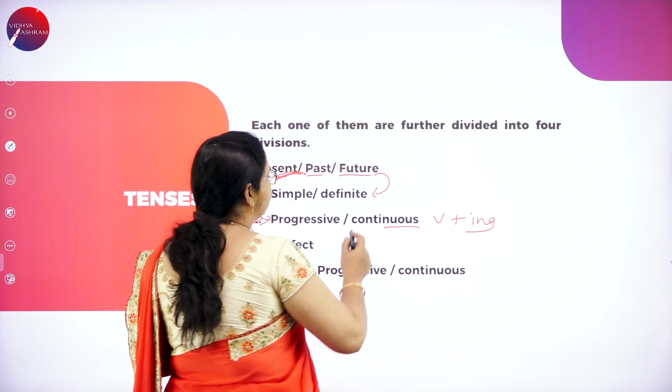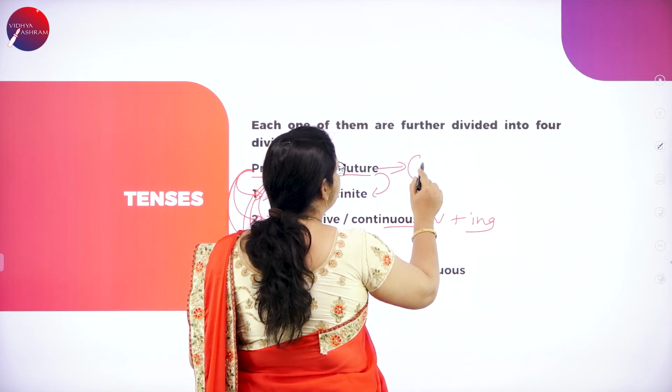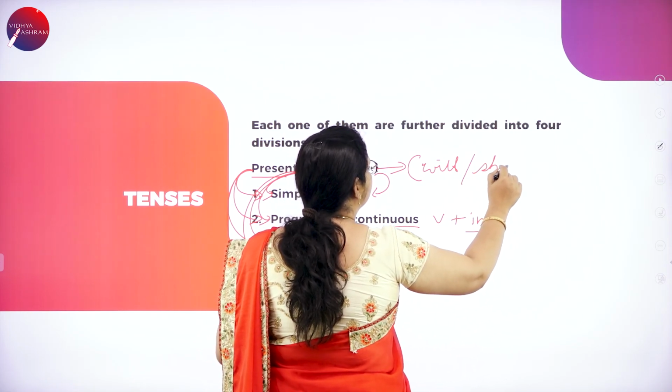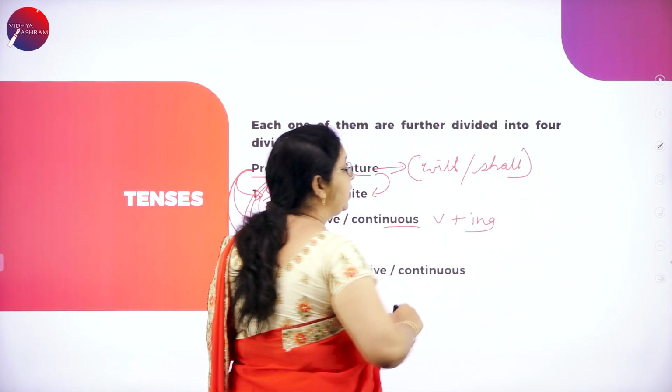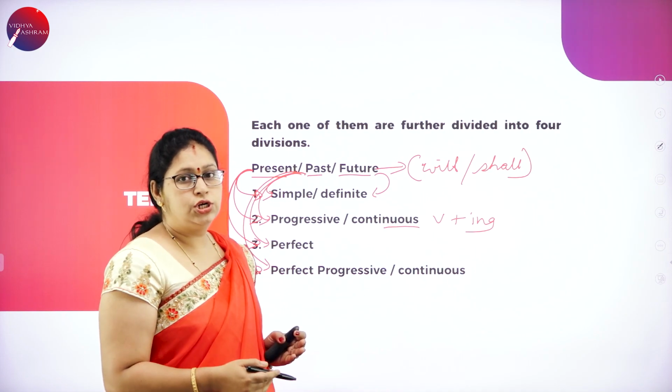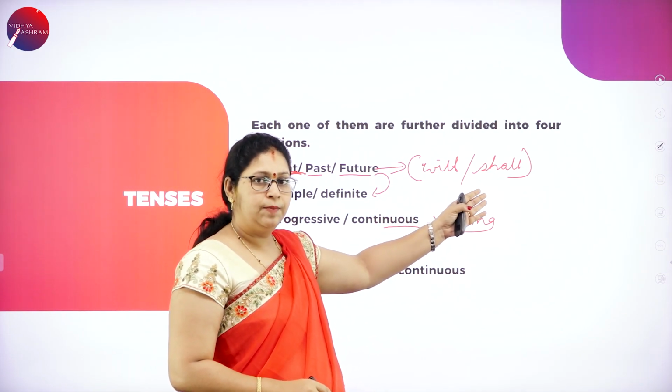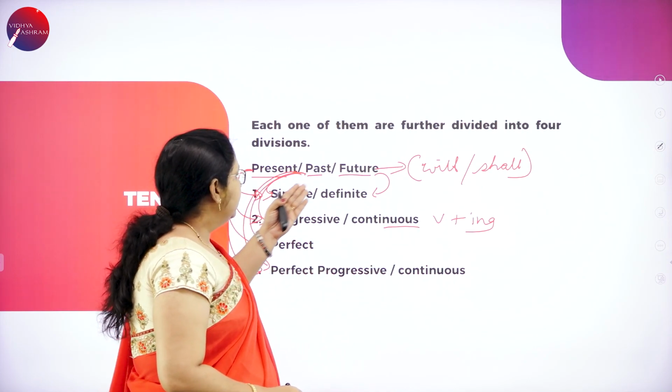It is important that for future we use will or shall, because we are predicting here. We are not sure, we are predicting. So will or shall.